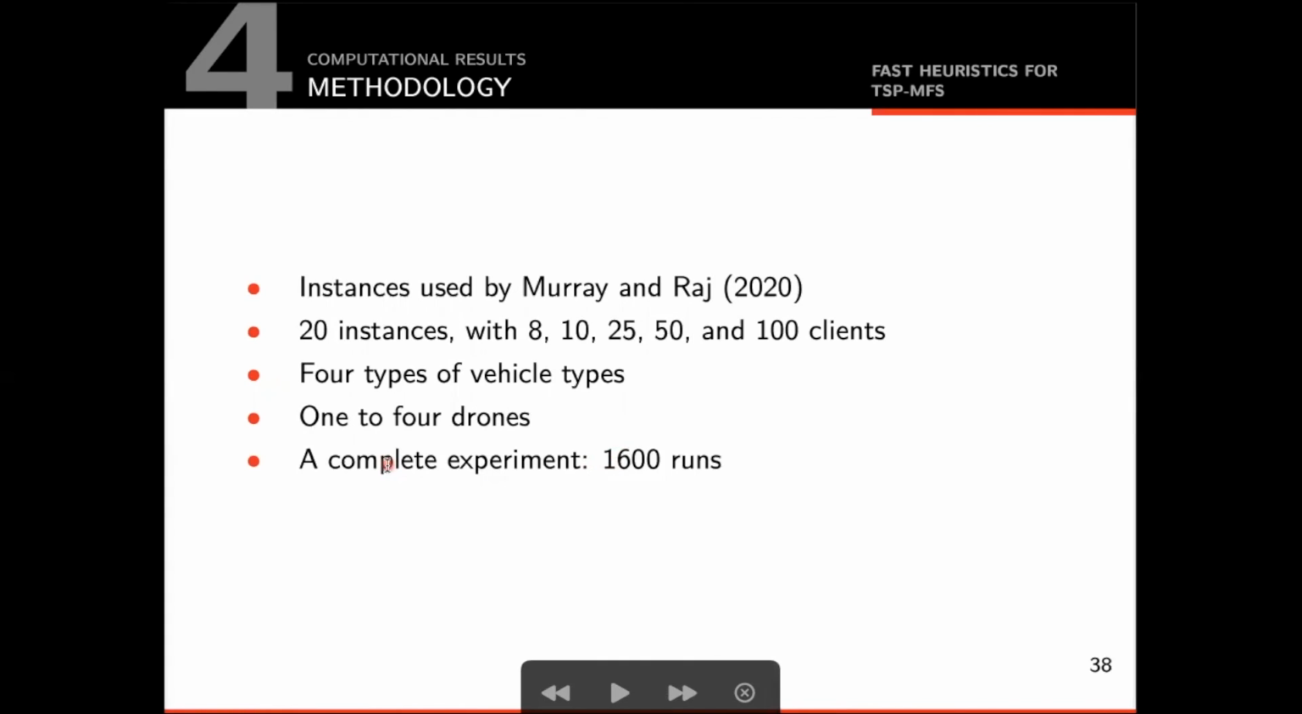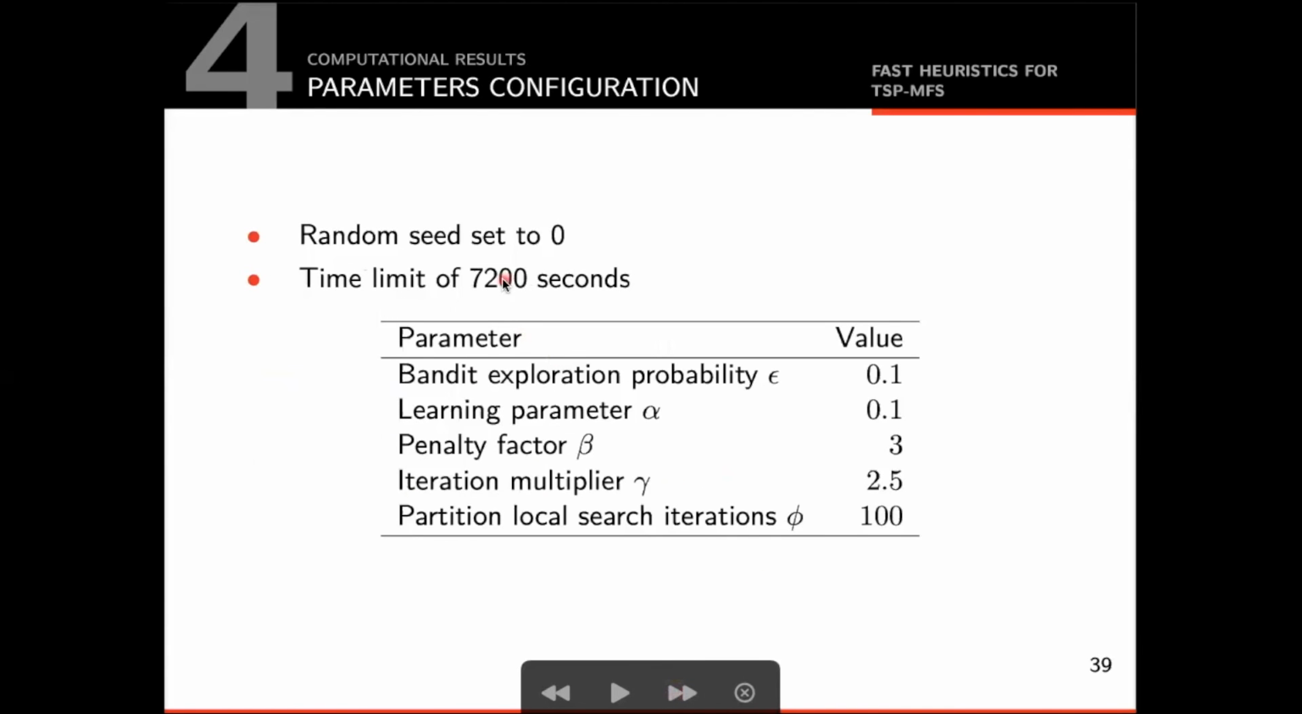We use a set of instances from the literature proposed by Murray and Raj. This set contains 20 instances with 8, 10, 25, 50, and 100 clients. This sums up to 100 different instances. There are also 4 types of drones, with different speed and range. For each combination of instance and drone type, we also consider a scenario with 1 to 4 drones. A complete experiment then consists of 1600 runs. All runs of the heuristic were made deterministic by fixing the random seed to 0. We also fixed a time limit of 7,200 seconds for a solution to be returned.